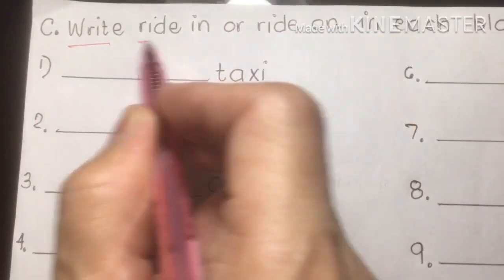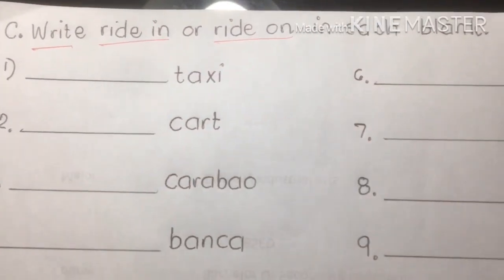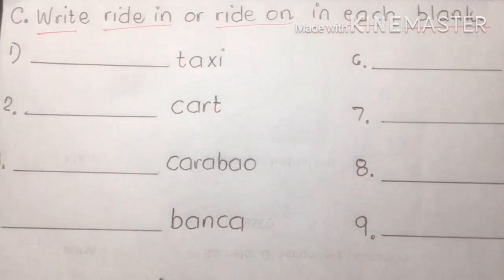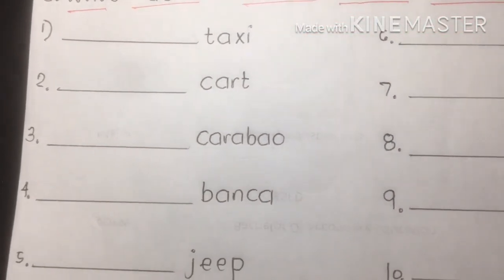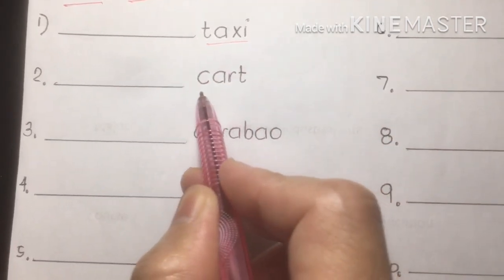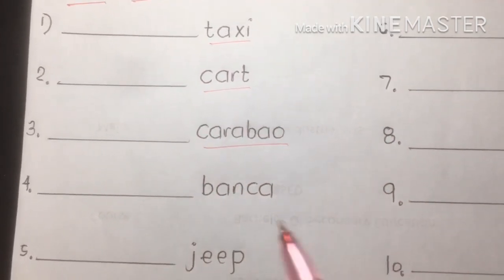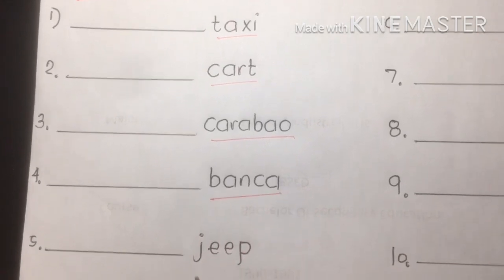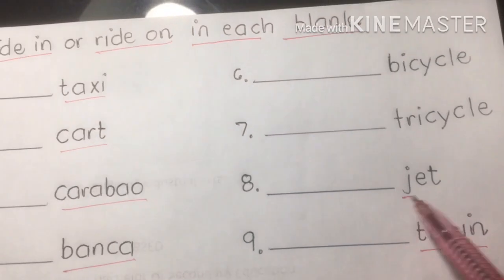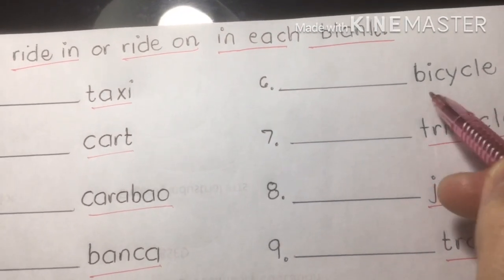Write ride in or ride on. Same procedure as letter B. We're going to fill in each blank. For number 1, taxi. 2, cart, carabao, banca, jeep, ship, train, jet, tricycle, bicycle.